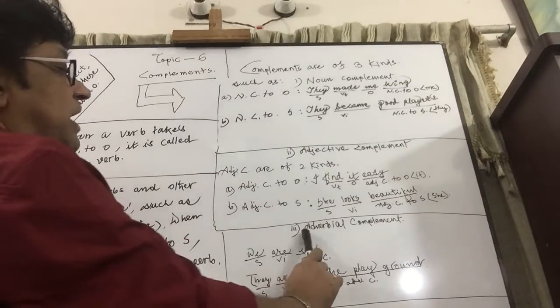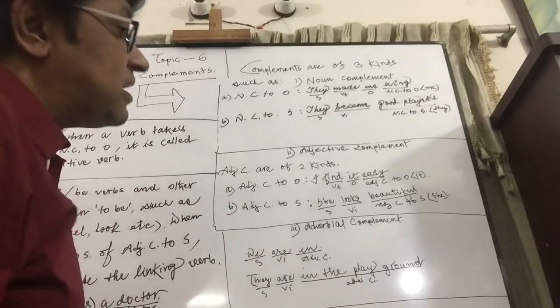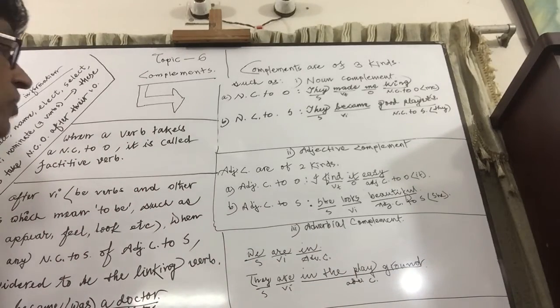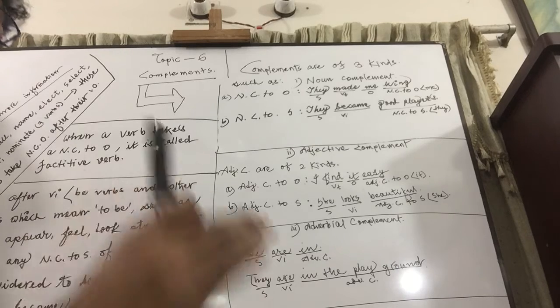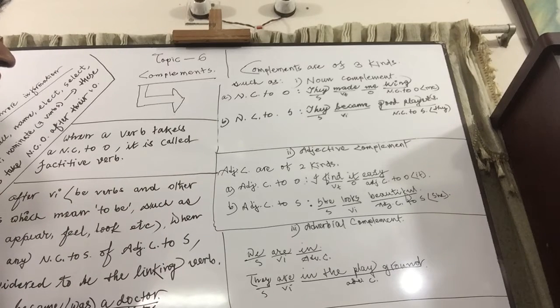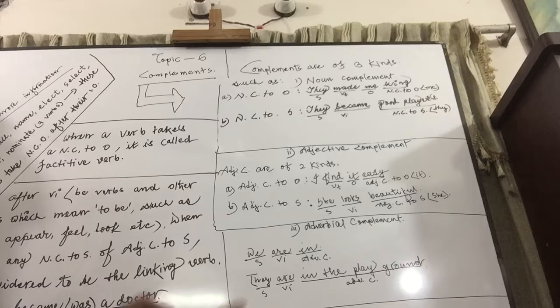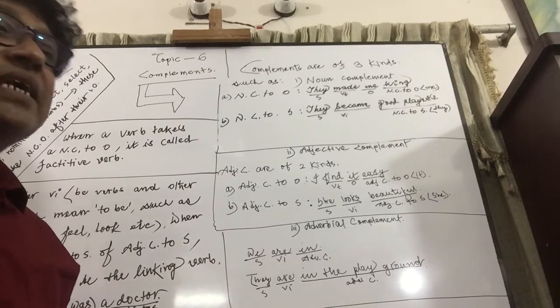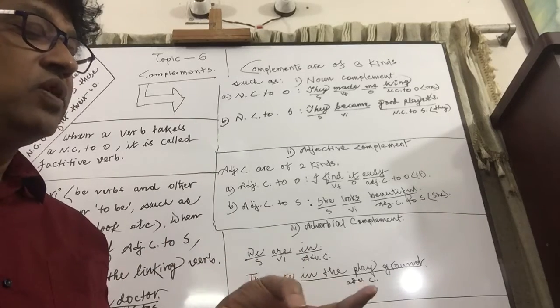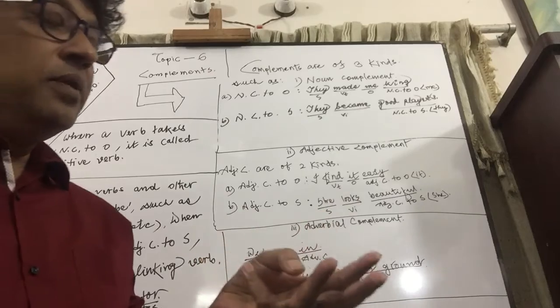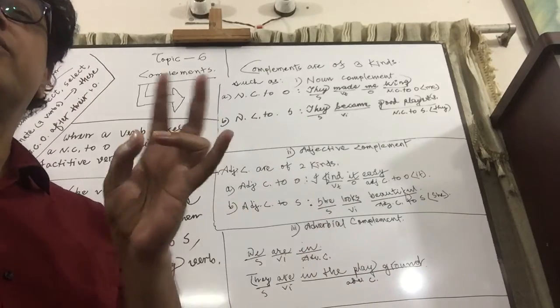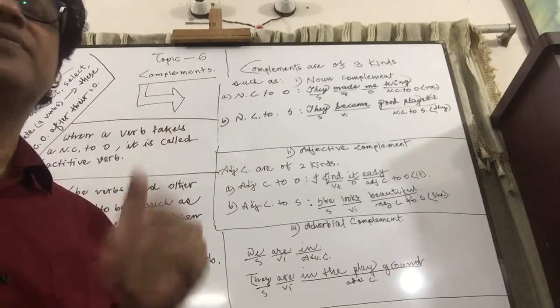Over. Now, adverbial complement. Adverbial complement means when there is an adverb or adverbial phrase after any VI, such as are, am, is, are, that is to be. To be verb. How many to be verbs are there? Eight: am, is, are, was, were, been, being, and to be. That is eight be verbs.